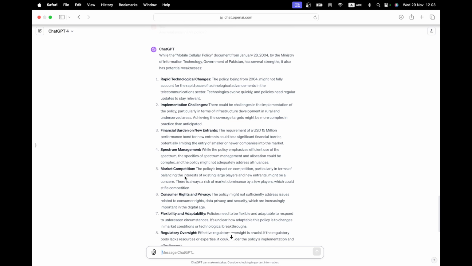Financial burden on new entrants. The requirement of a $15 billion performance bond for new entrants could be a significant financial barrier, potentially limiting the entry of small or newer companies. Yeah, okay, fair enough. Although I think that was by design, but it's a fair comment.